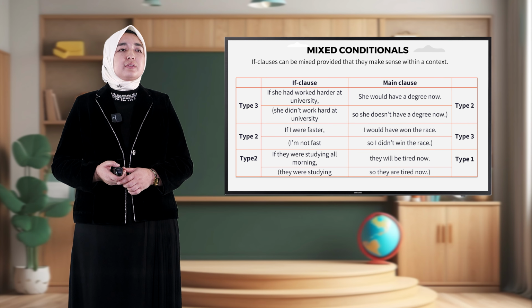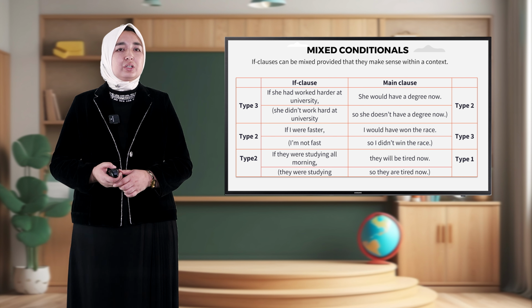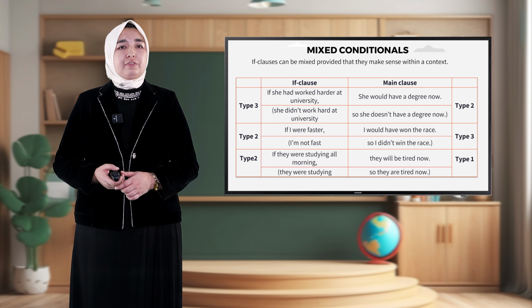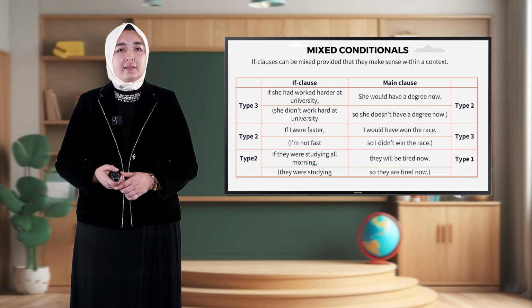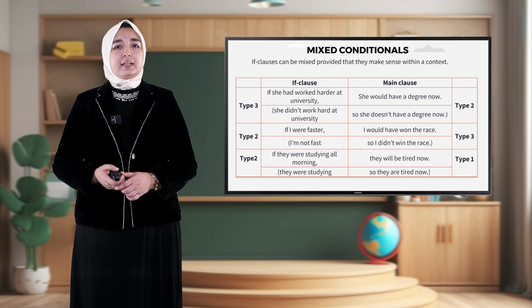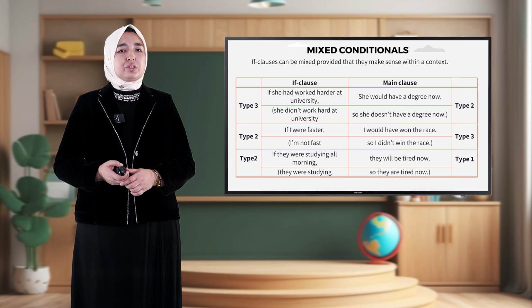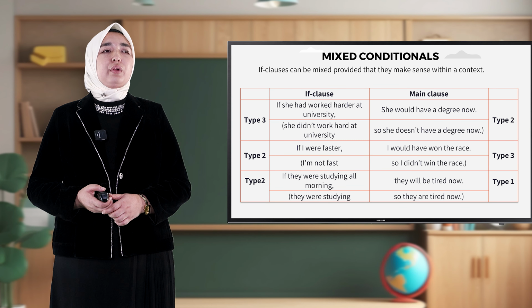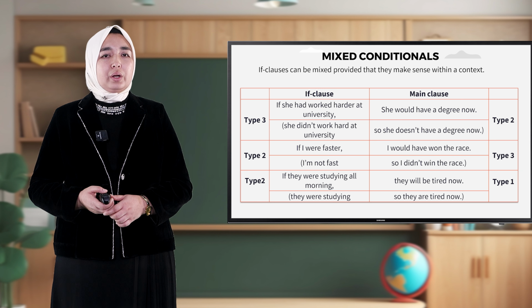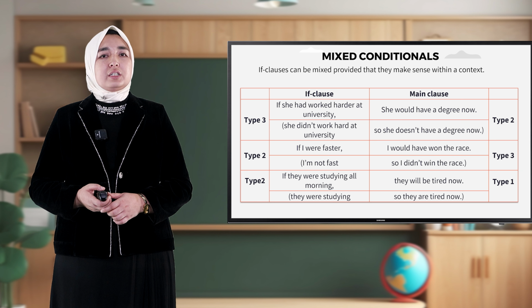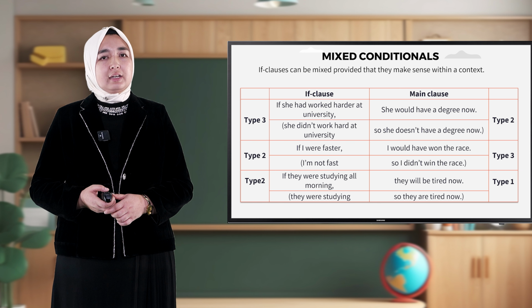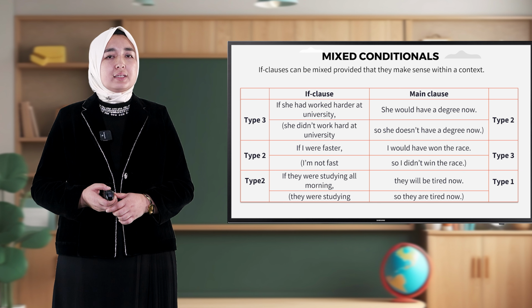And mixed conditionals. There is also a mixed type of conditional. Let's look through the types and examples. If clauses can be mixed, provided that they make sense within a context. Type 3 here, if clause and main clause. Let's look at the if clause first. If she had worked harder at university, she would have a degree now. The first one is type 3 and the second one is type 2, because she does not have a degree now.